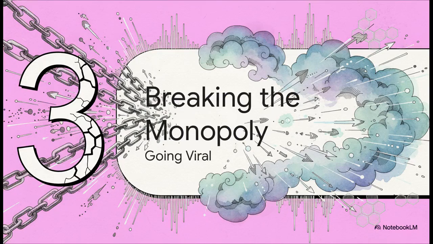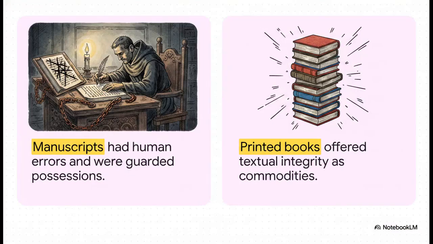Which brings us to Section 3, breaking the monopoly, going viral. Almost overnight, printing presses spread like wildfire across cities like Venice, Paris, and London.